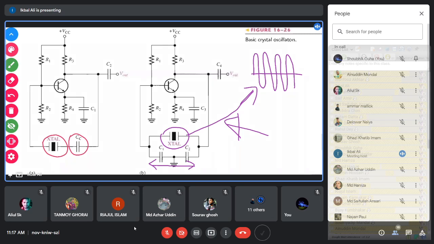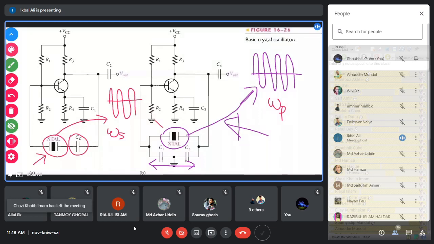So the crystal in this circuit will perform in the series resonant mode, and the oscillation frequency at the output of this oscillator will be the series resonant frequency. In the second one, the oscillation frequency will be the parallel resonant frequency, because the crystal is in the parallel resonant mode.